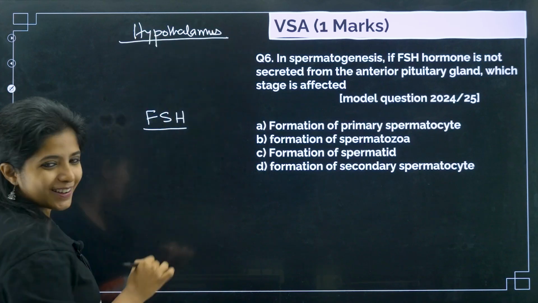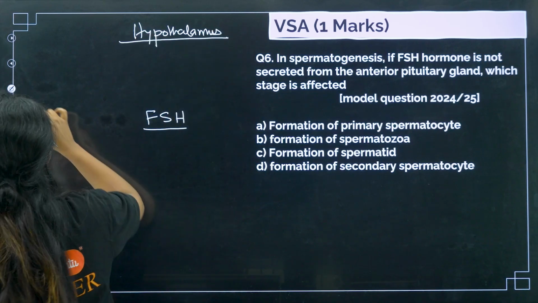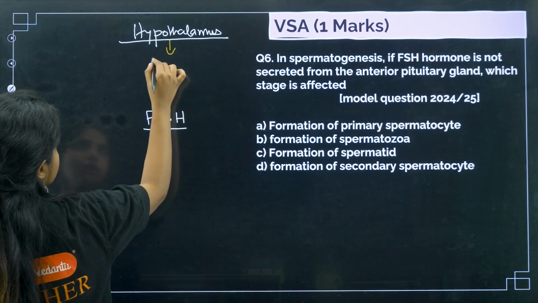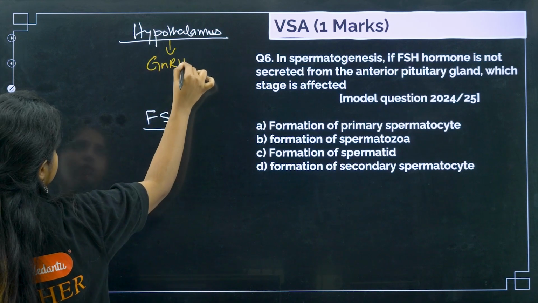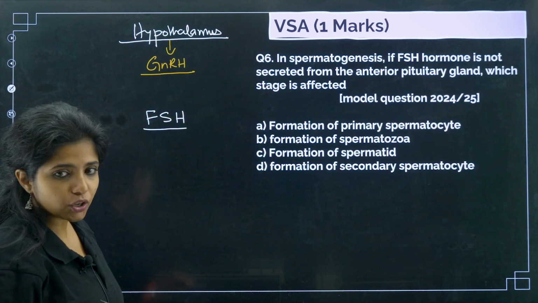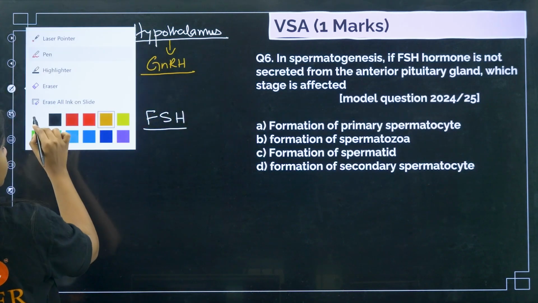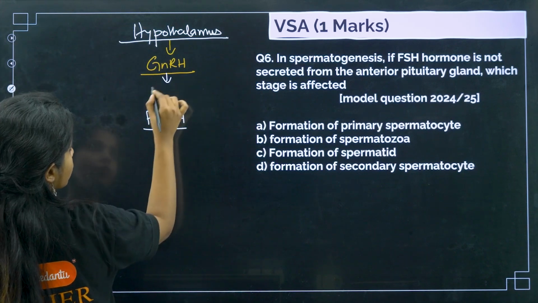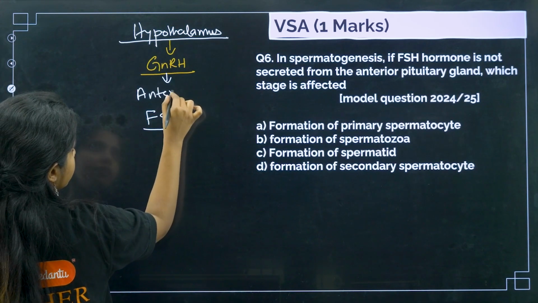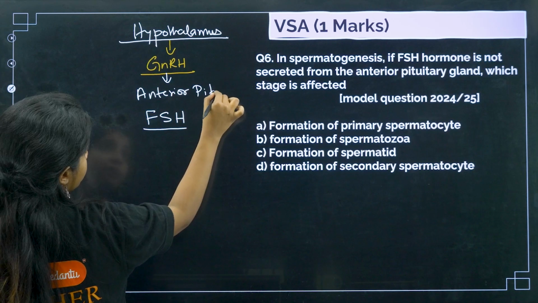Hypothalamus is the pardada. He releases something which is known as GnRH, gonadotropin releasing hormone, and this has to go and work on the anterior pituitary, which is the pardadi.